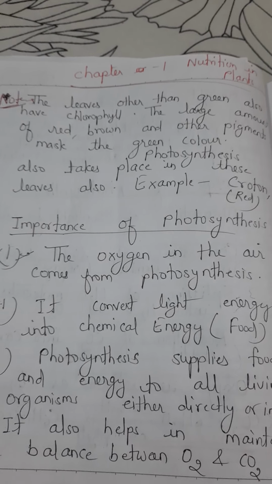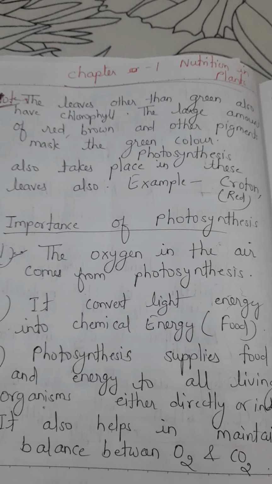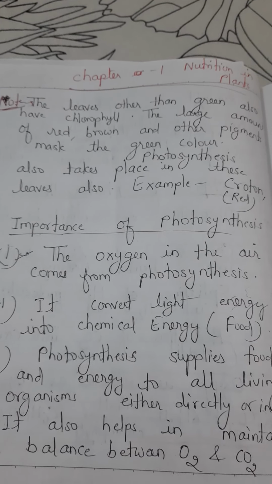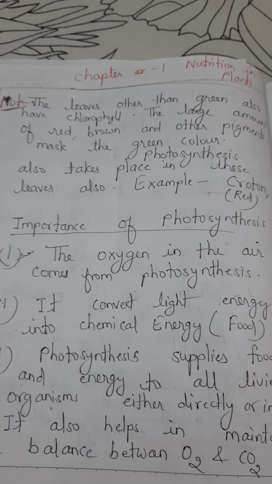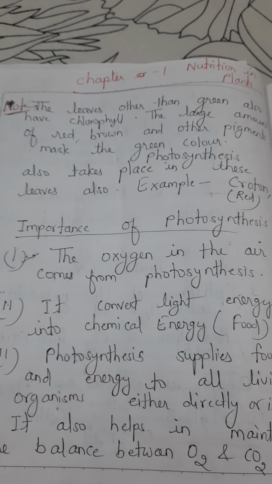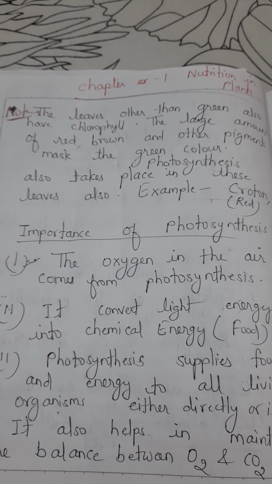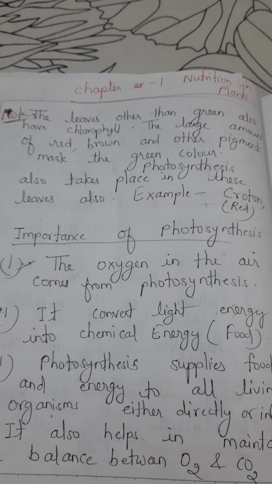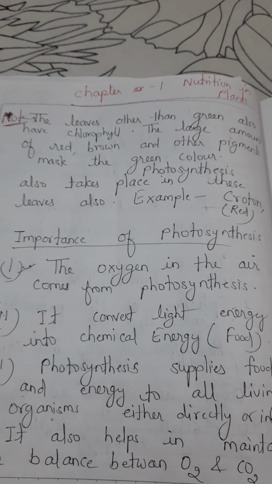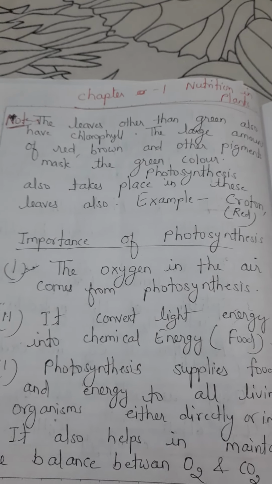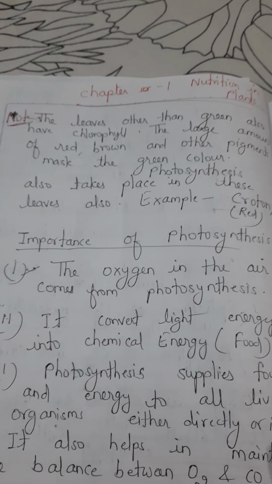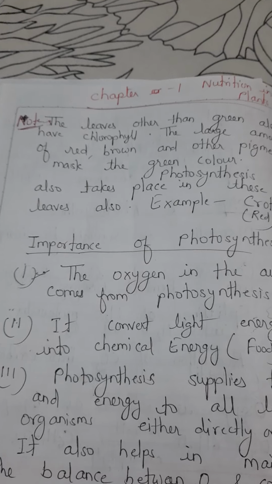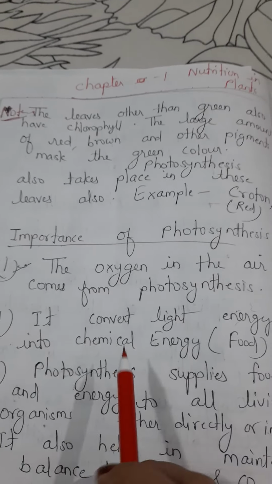So in some plants like croton, the red color is dominant over the chlorophyll, but those leaves also perform photosynthesis. Chlorophyll is present, but it is hidden or masked by the other colors because of the chromoplast.